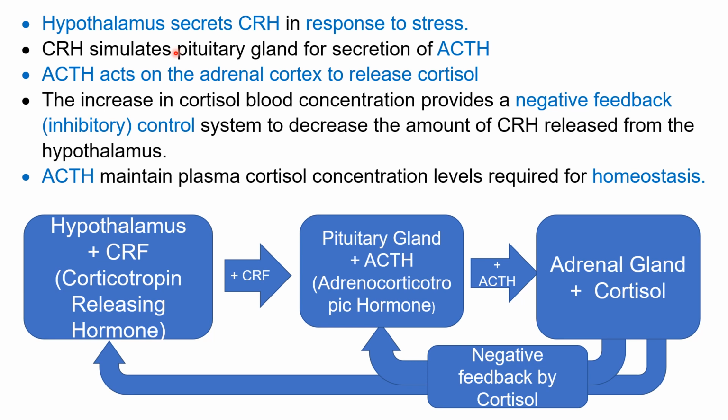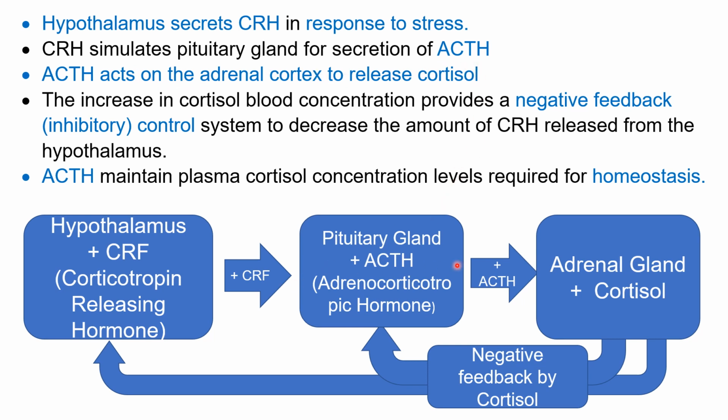Friends, we discuss here normal physiology. First, the hypothalamus, which is in the brain. The hypothalamus secretes corticotropin releasing hormone, called CRH, in response to stress. Whenever there is stress, the hypothalamus secretes corticotropin releasing hormone. So it is plus here. Now this CRH stimulates the pituitary gland for secretion of ACTH.